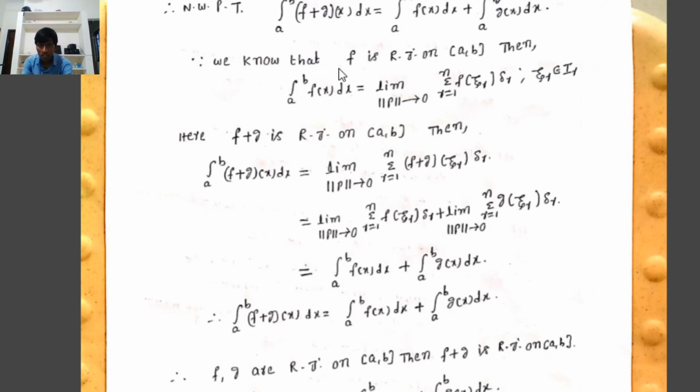But already we know that the integral from a to b of f(x) dx equals the limit, as norm of the partition tends to 0, of the summation r equal to 1 to n of f(ξr) Δr. That implies the limit of the summation of f(ξr) Δr can be written as the integral from a to b of f(x) dx. Second, the limit, as norm tends to 0, of the summation r equal to 1 to n of g(ξr) Δr equals the integral from a to b of g(x) dx. Therefore, the integral from a to b of (f+g)(x) dx equals the integral from a to b of f(x) dx plus the integral from a to b of g(x) dx.